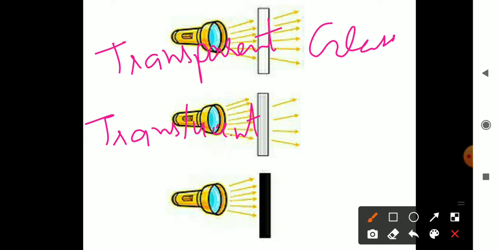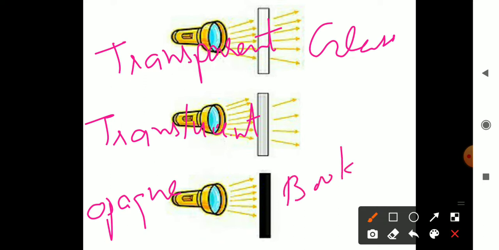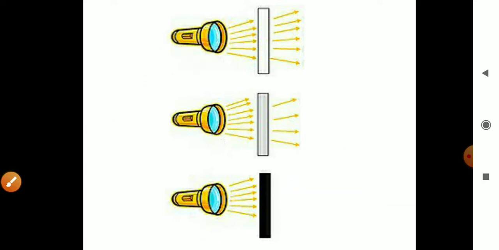Example, butter paper, oil paper. And the last one is opaque. Opaque objects are those objects which do not pass any light through them. Example, book, wooden chair, etc. So these are the transparent, translucent and opaque objects.